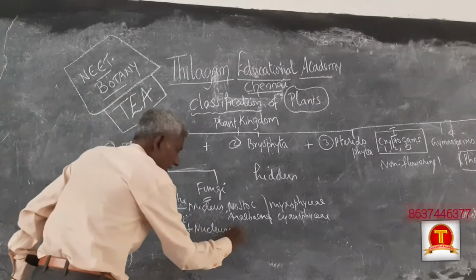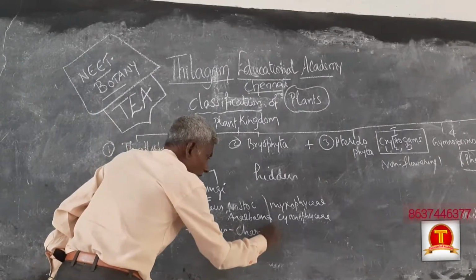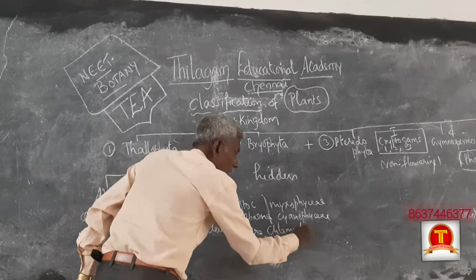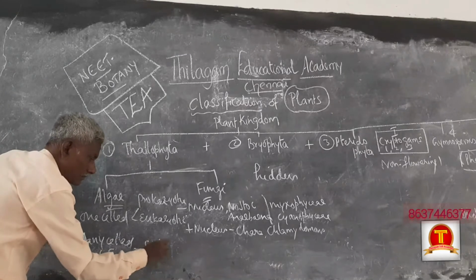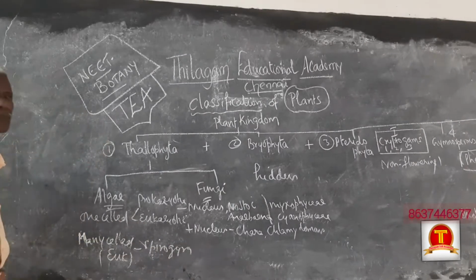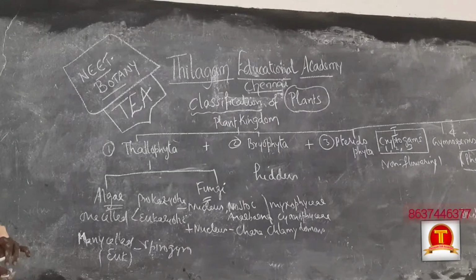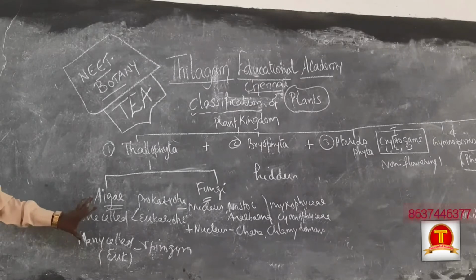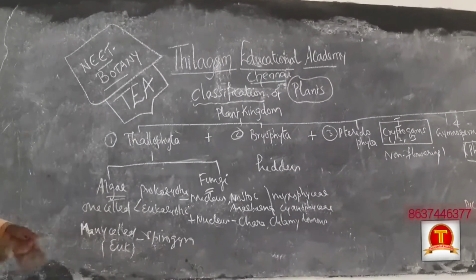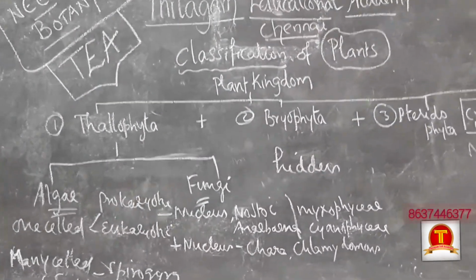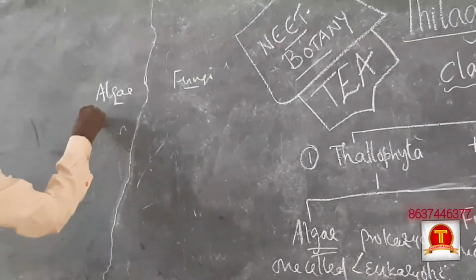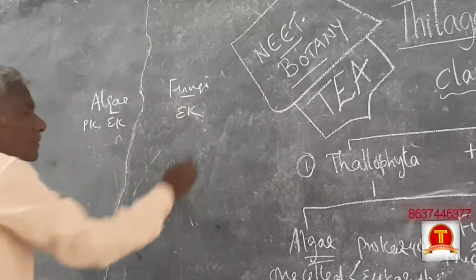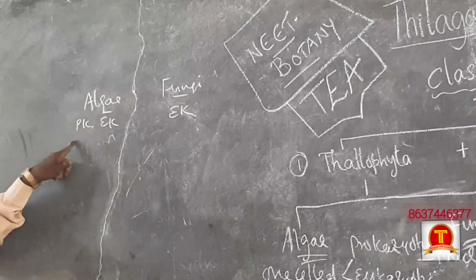One-cell eukaryotic means Chlorella, Chlamydomonas. Many-cell eukaryotic means Cyanogena. Like that. So all are photosynthetic. Plants means photosynthetic only. So simply we can say algae and fungi: prokaryote and eukaryote, or only eukaryote. Algae may be prokaryote or eukaryote.